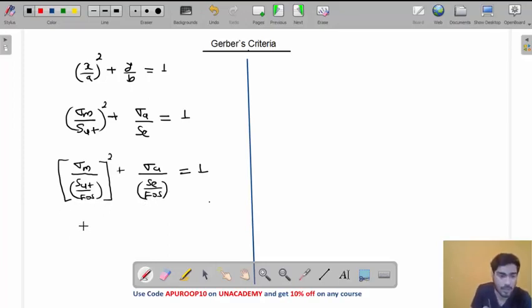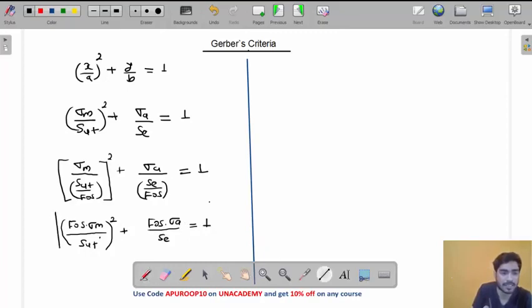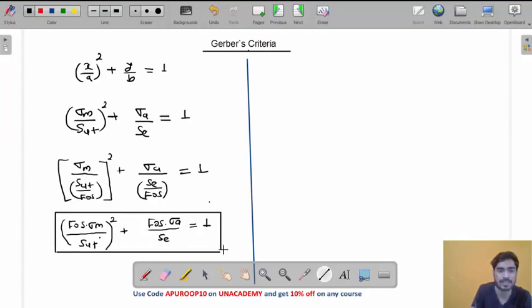Now, my friend, if you solve this, what will you get? You will get this: (FOS into sigma m divided by SUT) whole square plus FOS into sigma a divided by SE equals 1. This is the equation according to Gerber's criteria. You can use this equation to design the machine element. Do you understand Gerber's criteria, my friend?